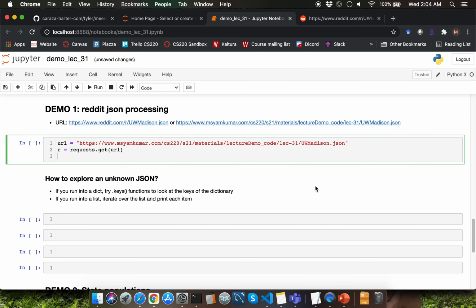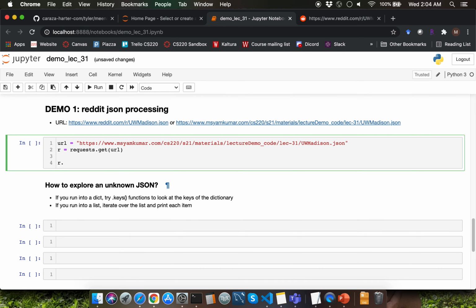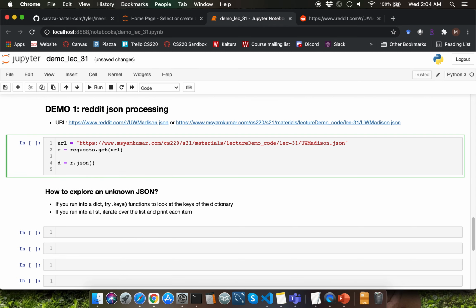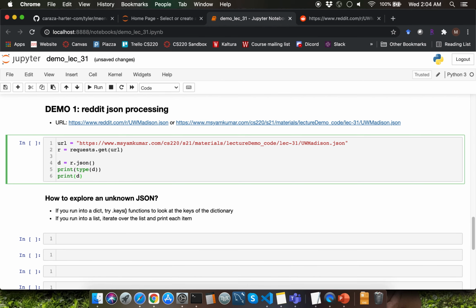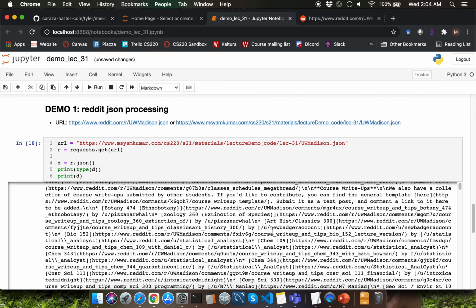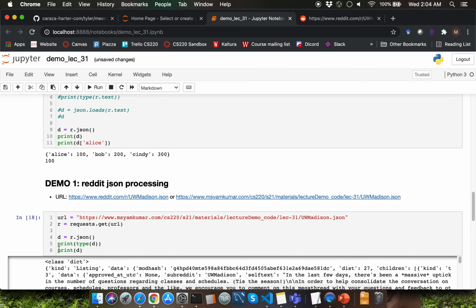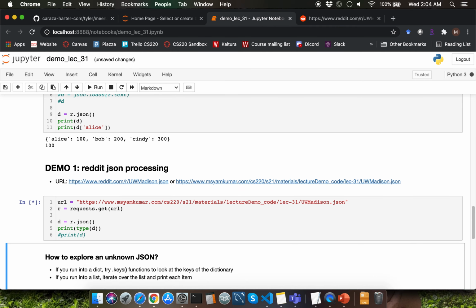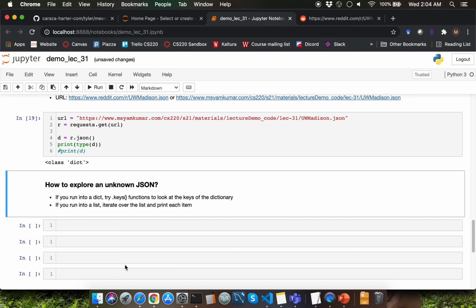Since we are dealing with a JSON file, I'm going to invoke JSON function by typing r.json open parenthesis close parenthesis. Let me capture the return value into a variable called D. I'm going to go ahead and print type of D, then I'm going to print D. Observe that type of D is a dictionary, and we are getting this really large dictionary when we are displaying D. I'm going to go ahead and comment out the last print function call.